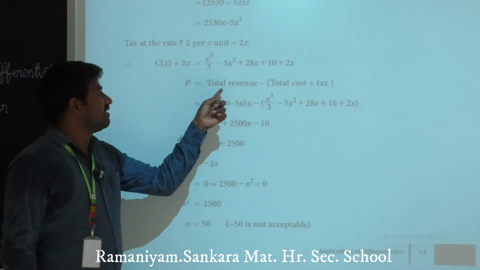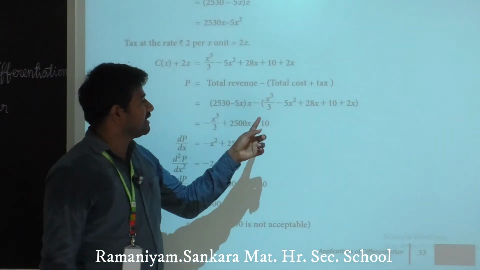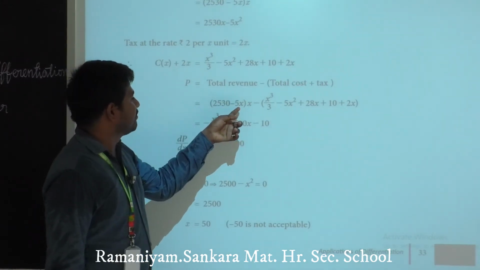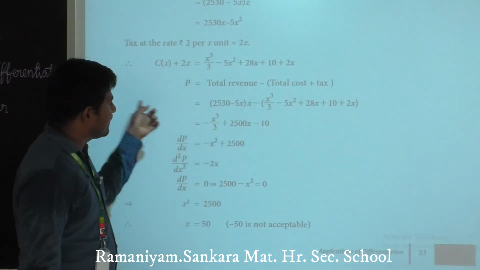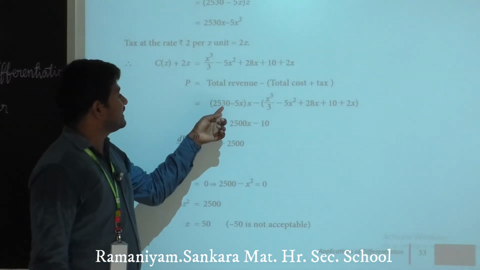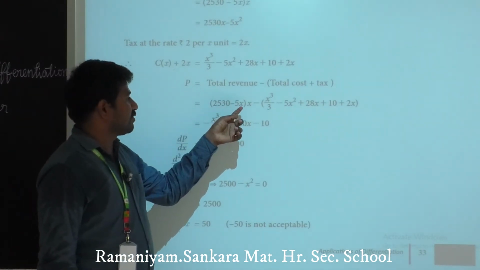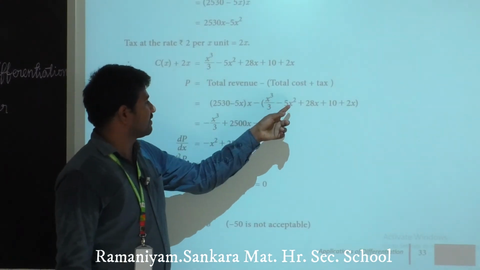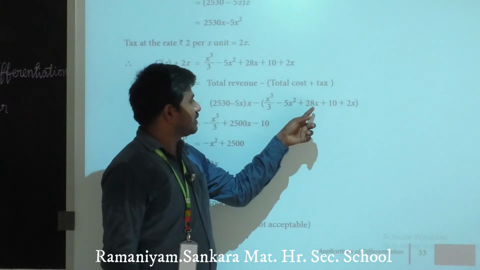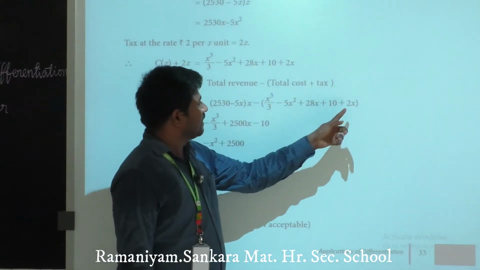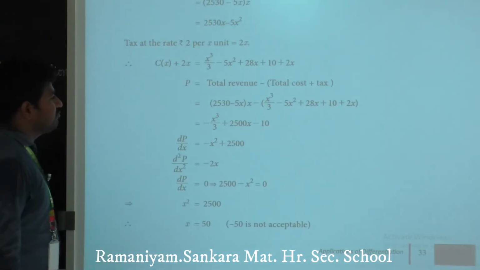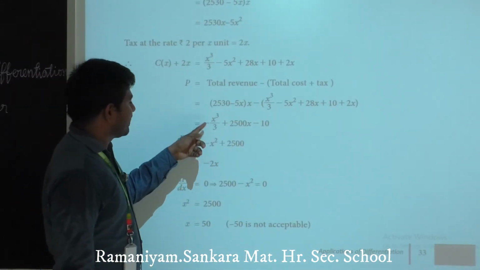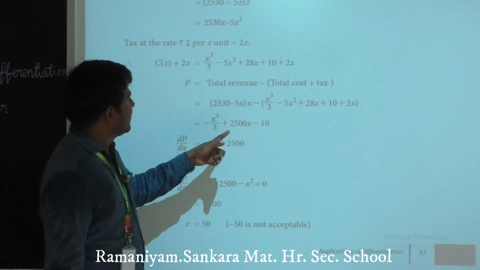So write the values here and simplify. 2530 minus 5x into x, multiply this result: 2530x minus 5x square minus x cube by 3, minus into minus plus 5x square minus 28x minus 10 minus 2x.